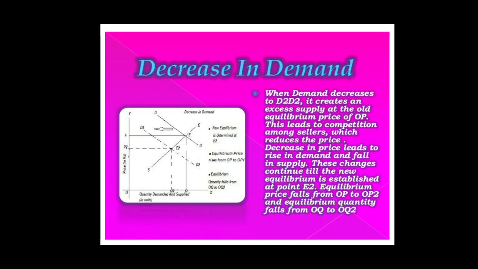So as can be seen from this figure that at new equilibrium point E2, the equilibrium price decreases from OP to OP2, and equilibrium quantity also decreases from OQ to OQ2. Or we can say that as there is a decrease in demand only while keeping supply constant, both the equilibrium price and equilibrium quantity decrease.